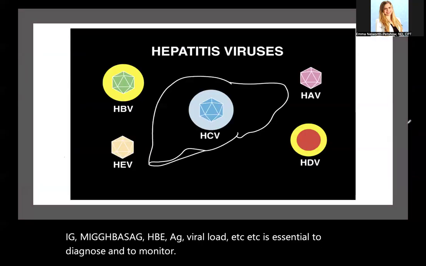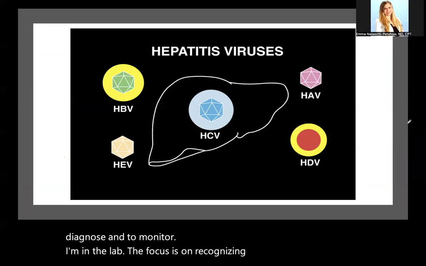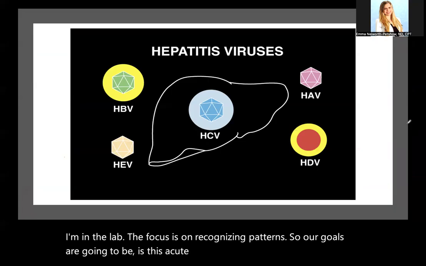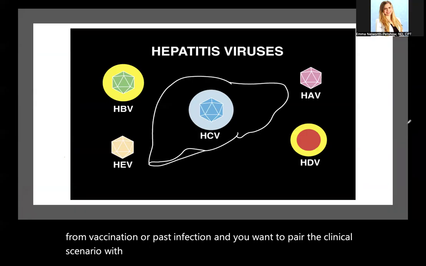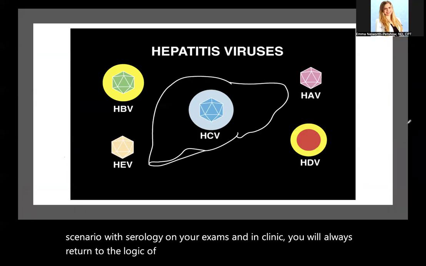In the lab, the focus is on recognizing patterns. So our goals are going to be, is this acute or chronic? Is this patient immune from vaccination or past infection? And you want to pair the clinical scenario with serology. On your exams and in clinic, you will always return to the logic of the serologic markers.